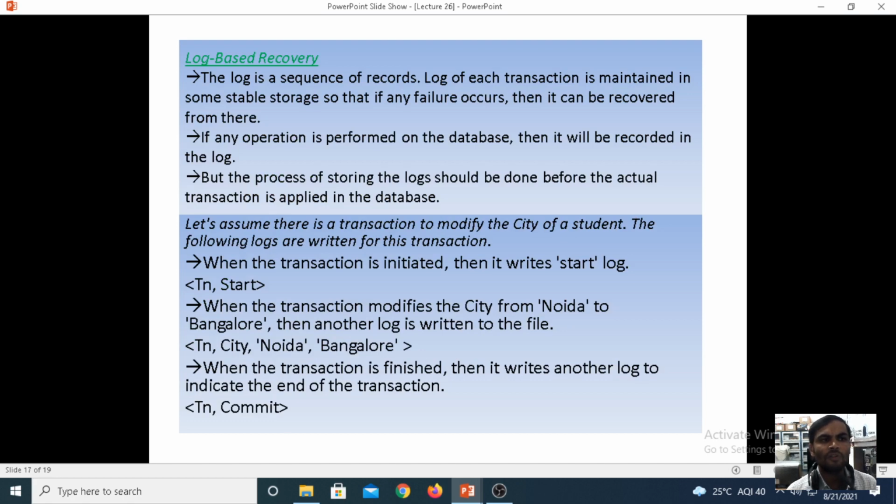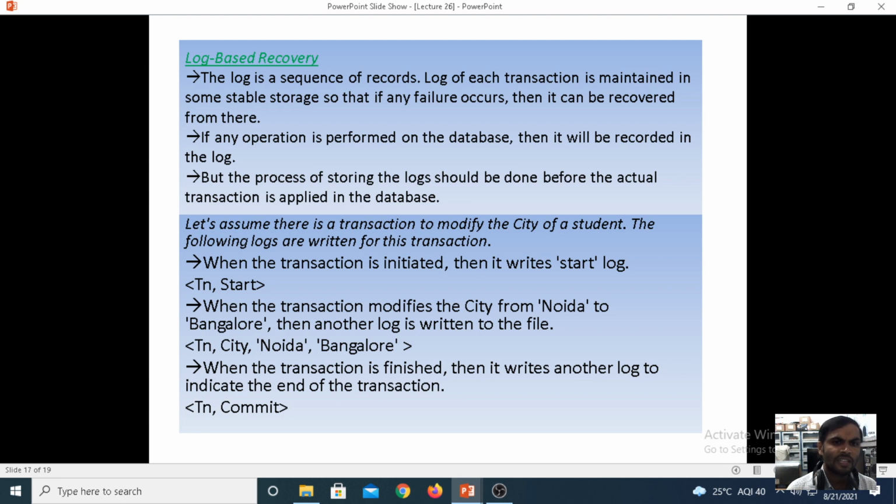Now coming to how you want to recover data. If the system is crashed, how do you recover the data? If you want to recover the data, first we store it in the log files. The log is a sequence of records. Log files are files that consist of a number of records.